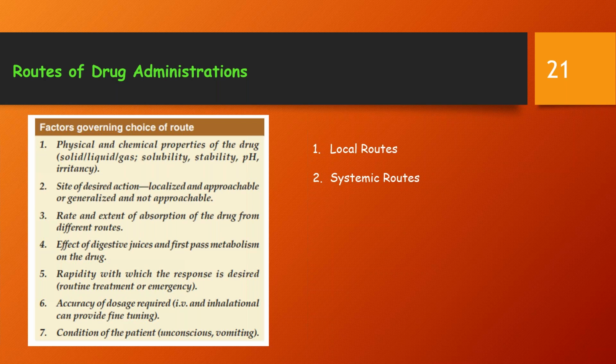The routes can be broadly divided into local routes and systemic routes. The local routes can be used for localized lesions, which are at accessible sites, and for drugs whose systemic absorption from these sites is minimal, slow, or absent. Thus, high concentrations are attained at the desired site without exposing the rest of the body. Systemic side effects or toxicity are consequently absent or minimal. For drugs that are absorbed from these sites or routes, the same can serve as a systemic route of administration.